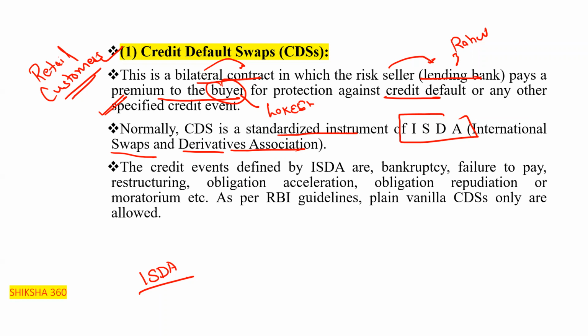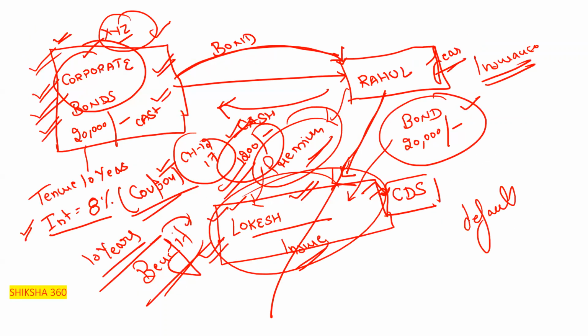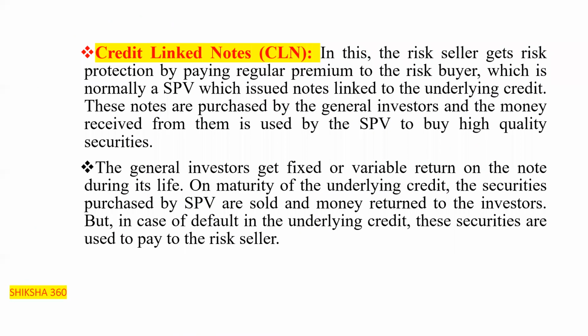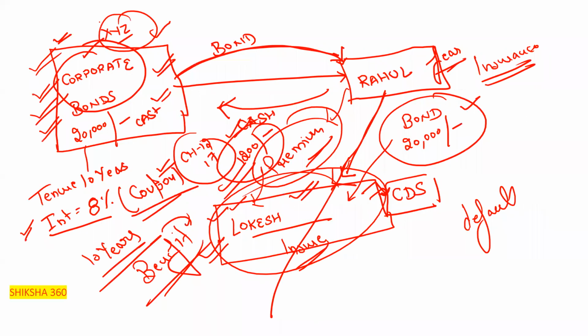So this is the whole discussion of the credit default swap. In this session, we had to discuss up to this much. In the next session, we will discuss credit linked notes. There is also some discussion under the CLN of CDS, and to understand the CLN you have to understand the CDS.